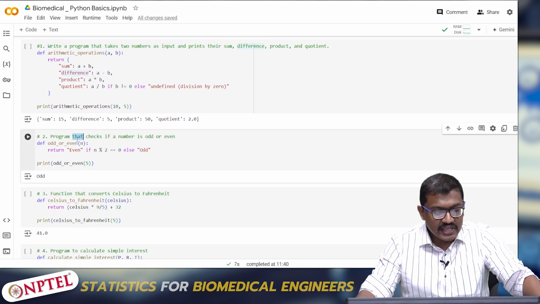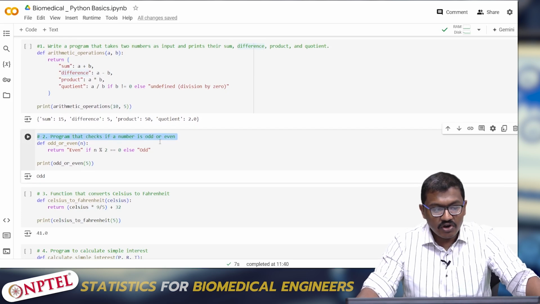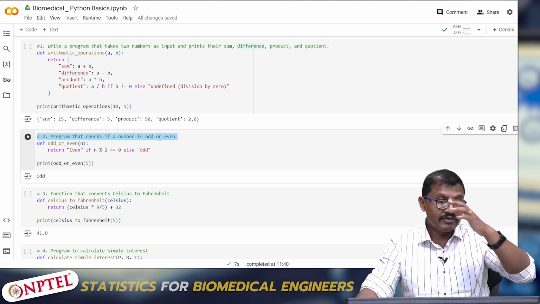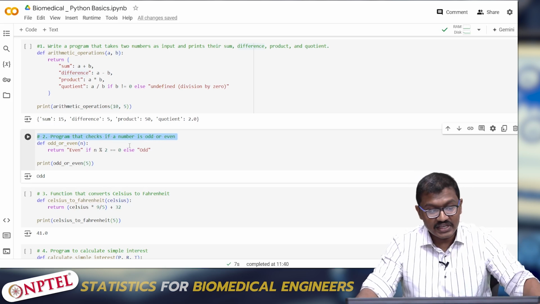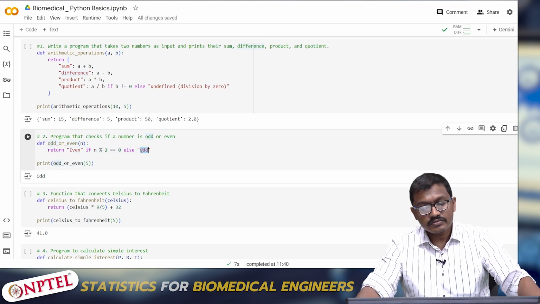Next I am writing a program that checks if a number is odd or even. If a number is divisible by 2 and the remainder is 0, then it is even, or else it is odd. I have done it simply: I have created a function and I am checking directly here if the number is divisible by 2 and the remainder is 0, it has to print even, else it has to print odd.